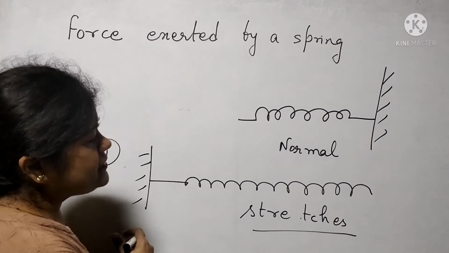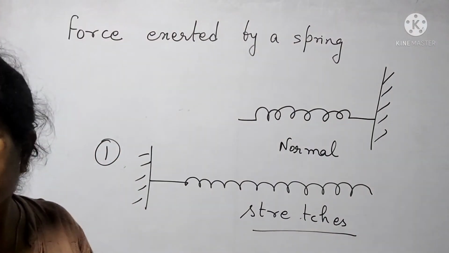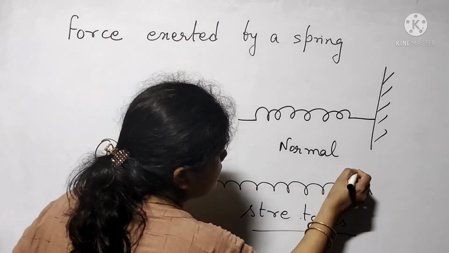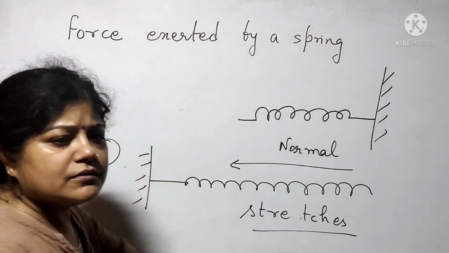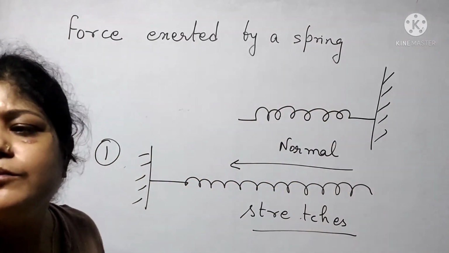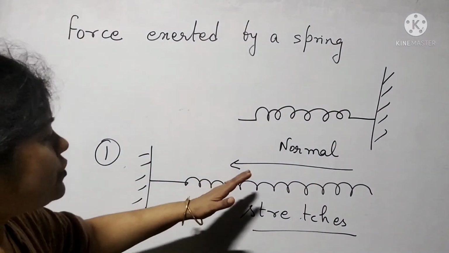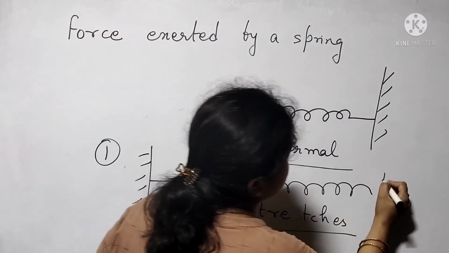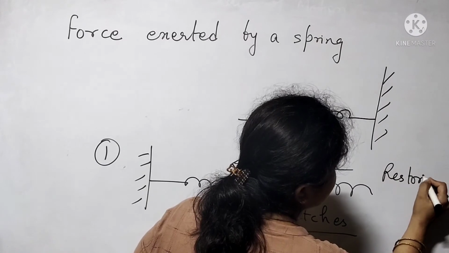Then there is an opposite force we find there, in the opposite direction, to bring the spring back to its normal position. This force, which is in the opposite direction, is known as restoring force.